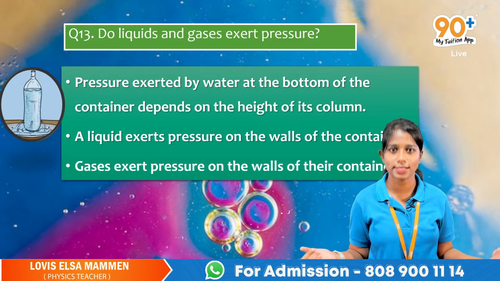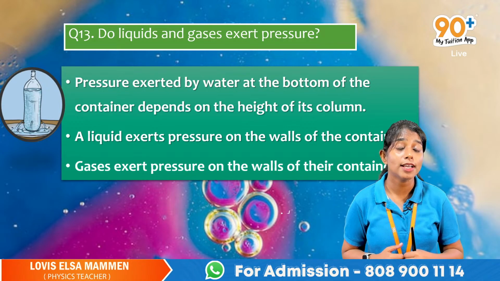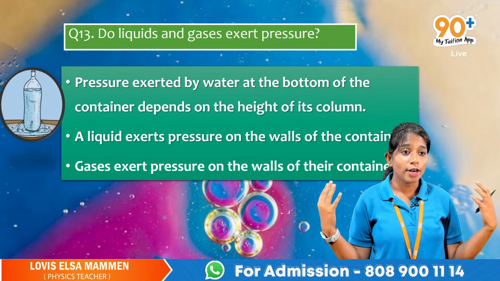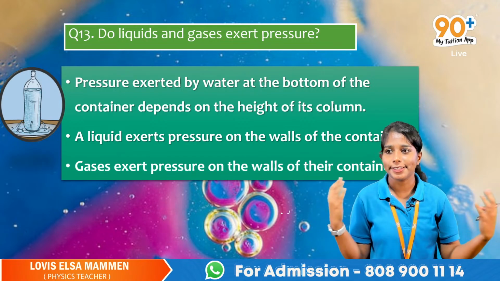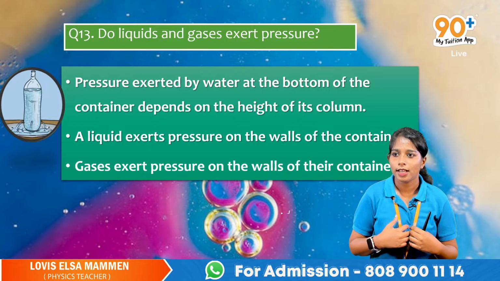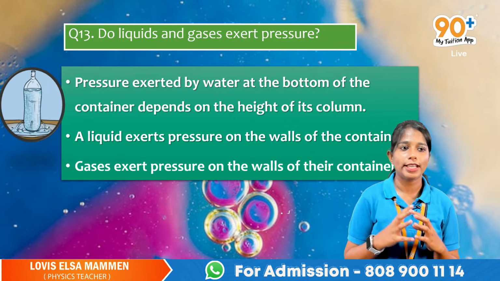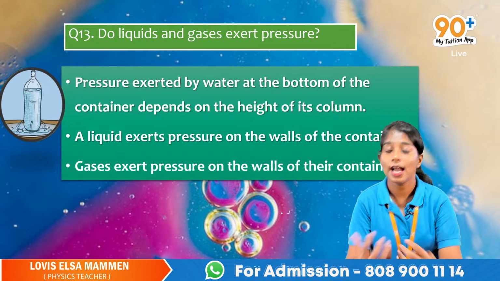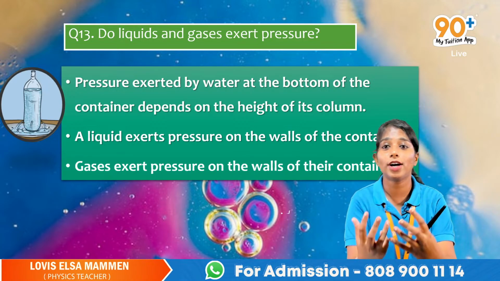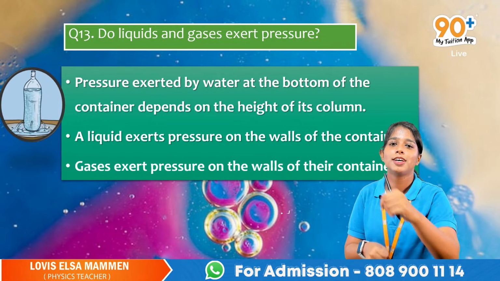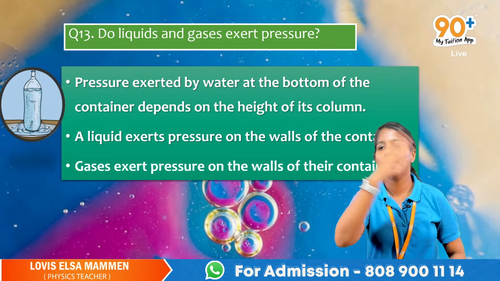Through the holes. So that means you can say that water is actually applying force on the walls of the container. Got it? Understood? Our liquid is actually exerting pressure, so that's why that water is coming out of the bottle.